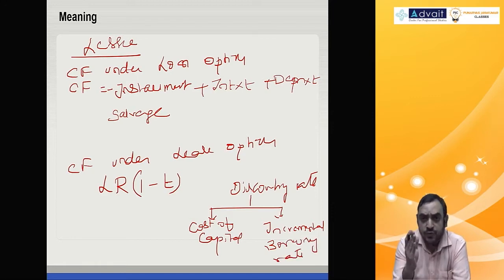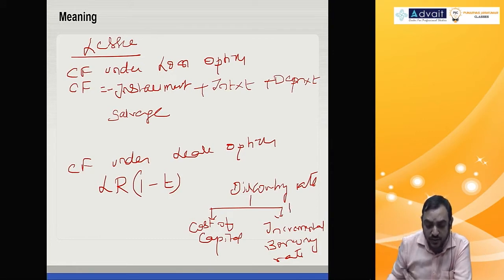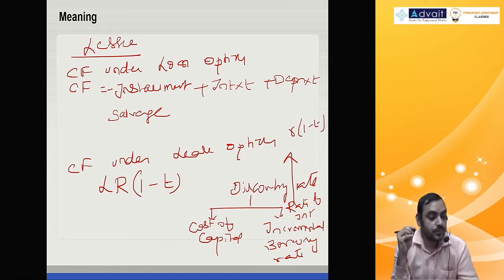So if I say cost of capital, it is after tax. Incremental borrowing rate means rate of interest. Okay, I'll just write it here. Rate of interest into 1 minus t, after tax.